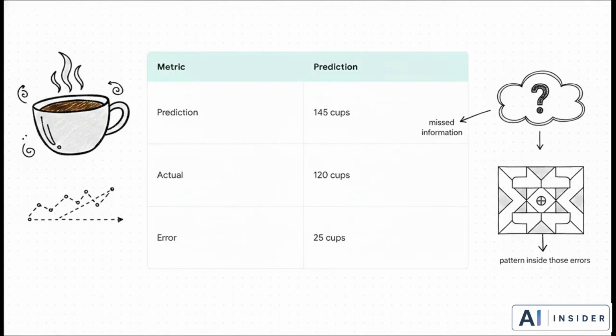Say our model looked at the trend, sales on previous sunny Mondays, and confidently predicted we'd sell 145 cups of coffee. But reality delivered only 120. That 25-cup error? That's our residual. And the real key insight of modern forecasting is realizing that if our model is systematically missing the mark, there is an actual pattern inside those errors just waiting to be mathematically modeled.